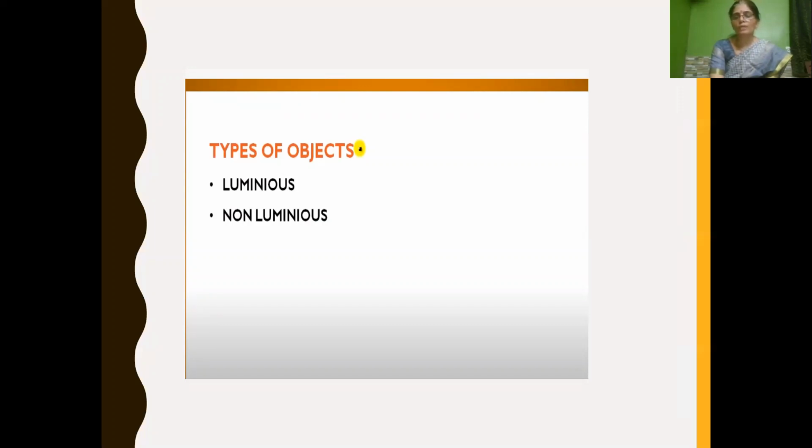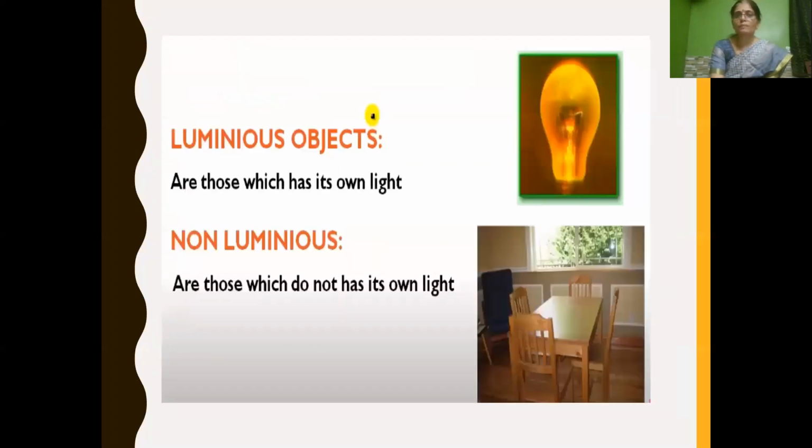Non-luminous objects can also be called illuminated objects. So what are luminous objects?